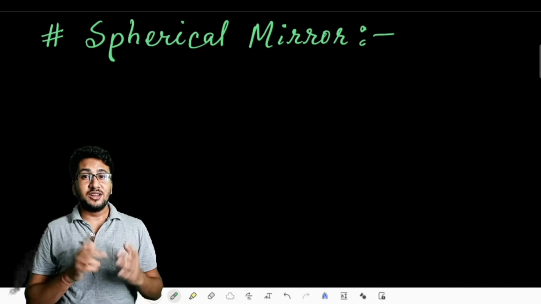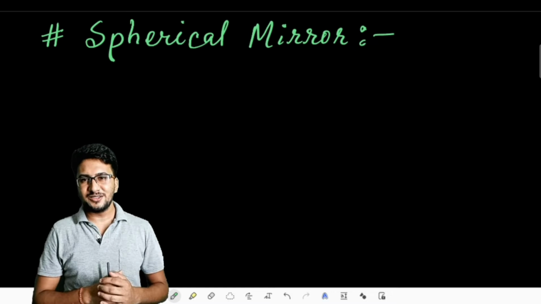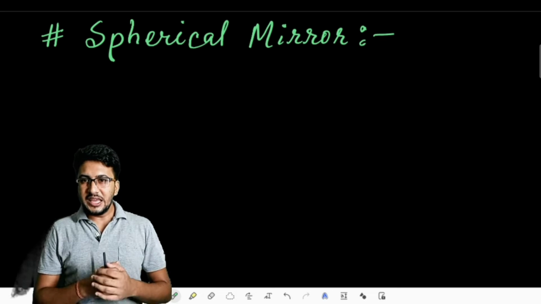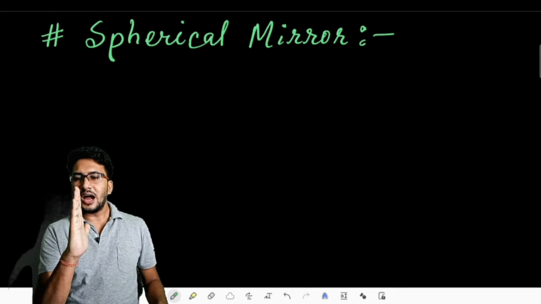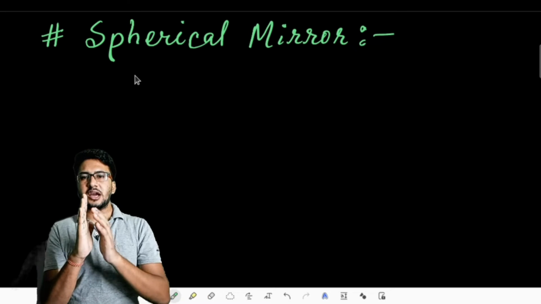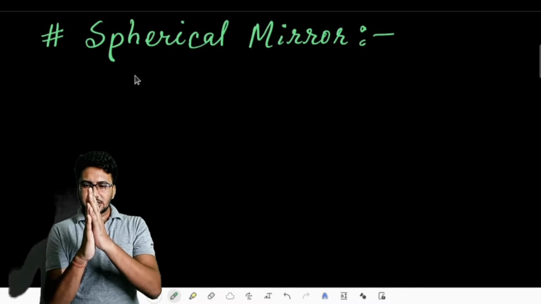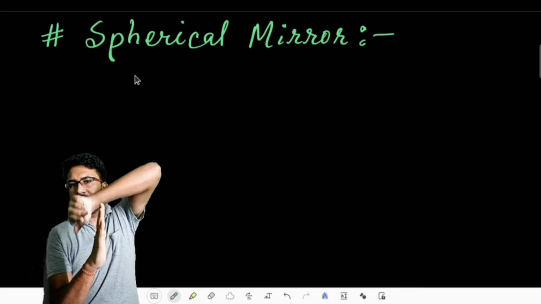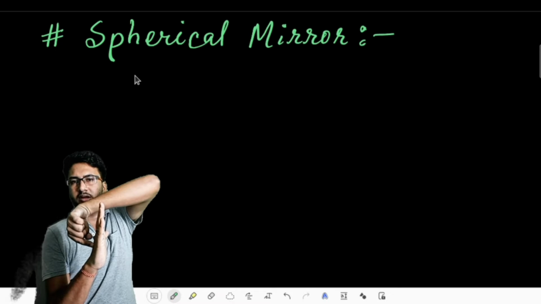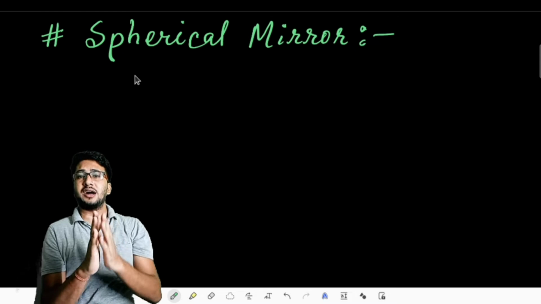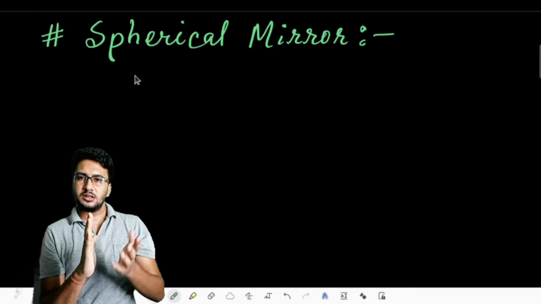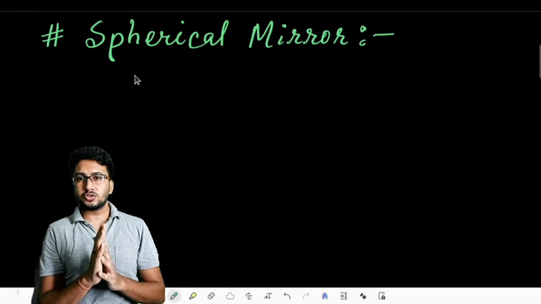Though we are not going to talk about the reflection coefficient in this video, for your kind information, suppose this is a glass slab, and this side you are going to cover with silver coating. If you do the silver coating nicely on this side, then definitely this surface becomes the reflecting plane for you, and from the other side you see yourself in the mirror. The more nicely you polish the other side with silver coating, the better the quality of mirror generated, and generally the cost will increase for such mirrors.